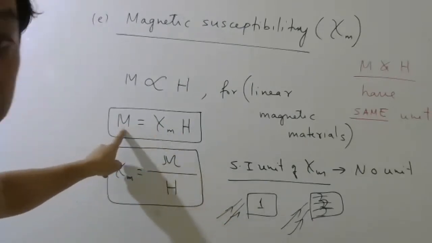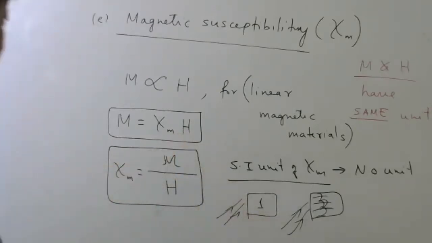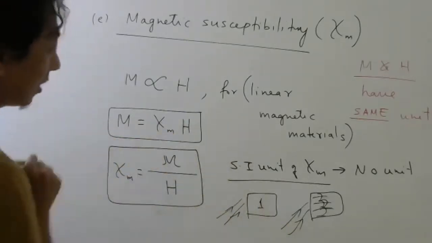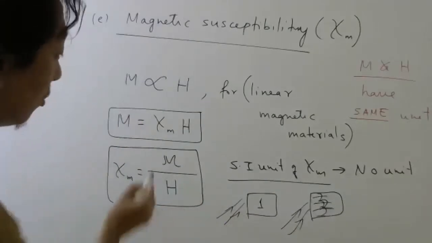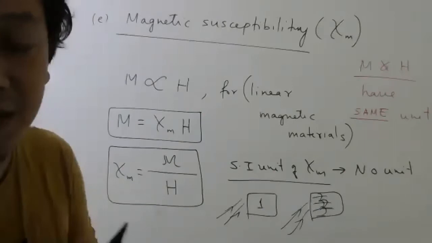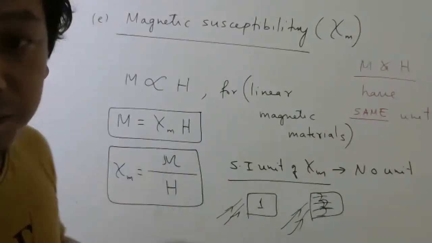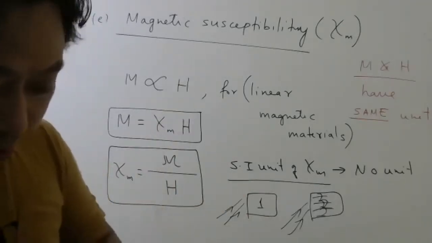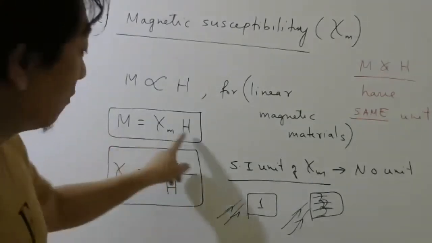It means more magnetization for the same magnetizing field. So if this is 1000 and this is 1, this will be 1000 into 1. If this is 1 and this is 1, this will be only 1. So if this is more, you will get more magnetization. More magnetization means atoms will come in the same direction more easily compared to the material which has less susceptibility. Okay, students, so keep that in mind. More susceptibility means more magnetization for the same H.